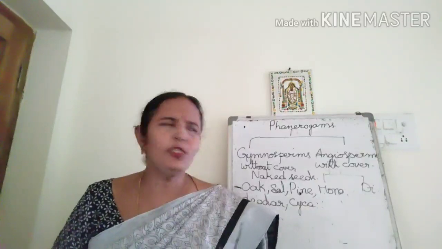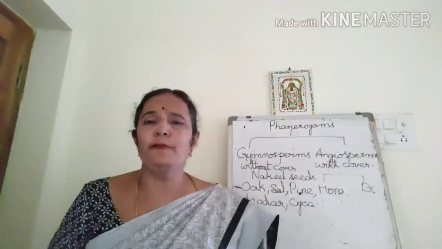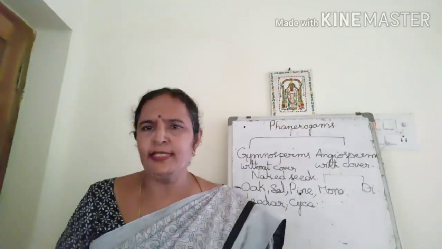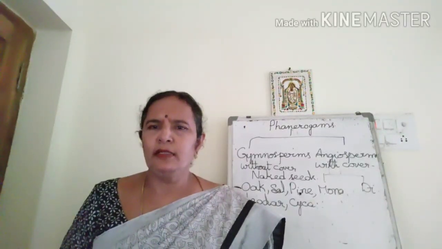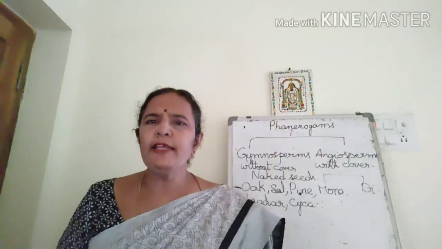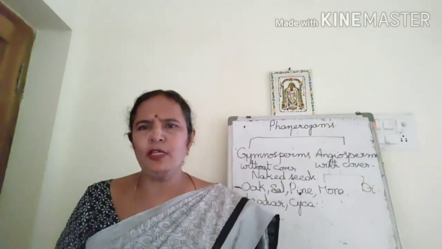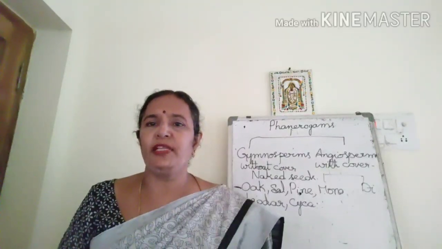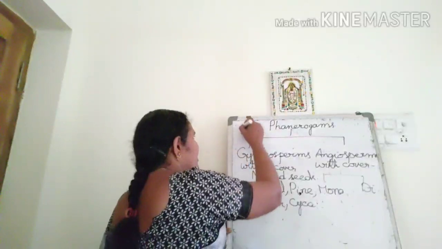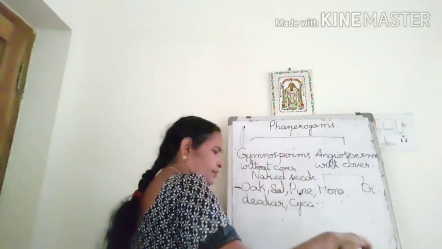So that is about angiosperms. Angiosperms have two cotyledons in their seeds, and the root system is taproot system. Leaves may be simple leaves or compound leaves, but reticulate venation we can see, not parallel venation. Parallel venation means if the leaf is like this.